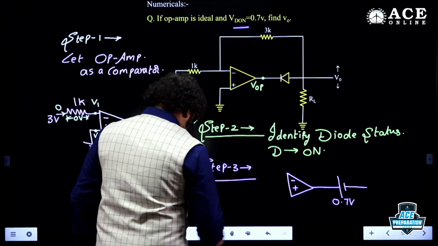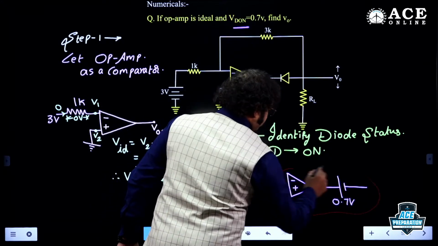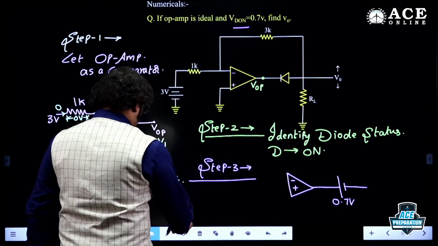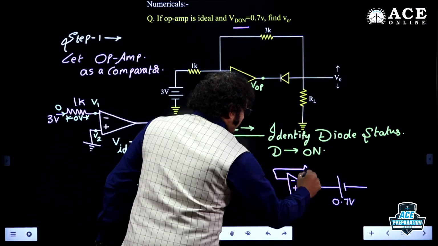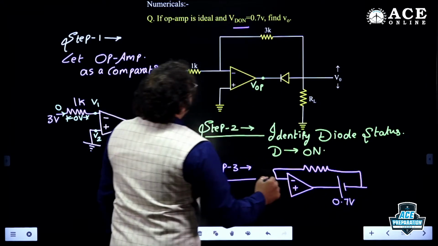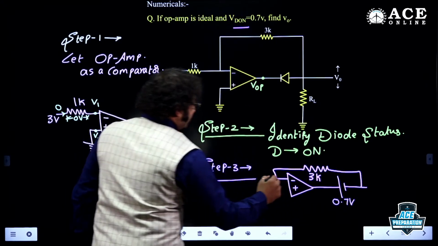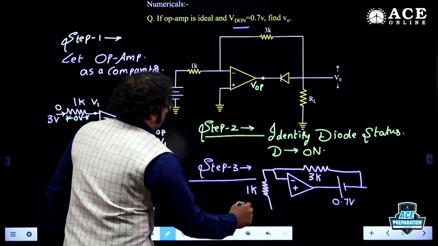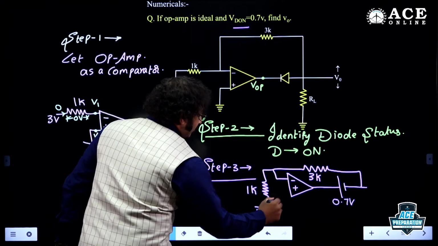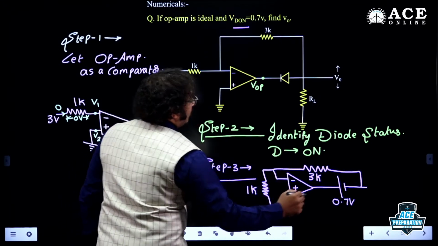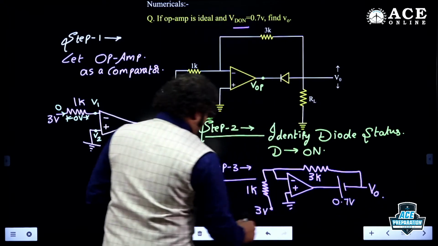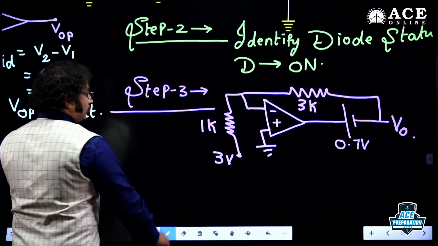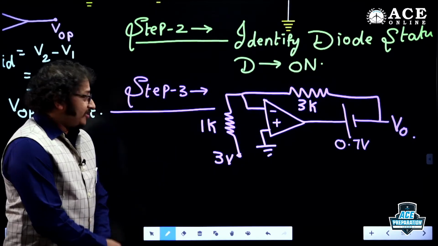And of course, here, yes, okay, right. Now here, I can go with what, dear students? Feedback. So it is how much, my dear students? 3K, yes, and this is 1K. This is 1K, and no doubt, this is 3 volt they have provided, and this is ground. And this is V0 we are supposed to find. Am I right, my dear boys and girls? This is exactly what we are supposed to find. Correct or not? That is the circuit.